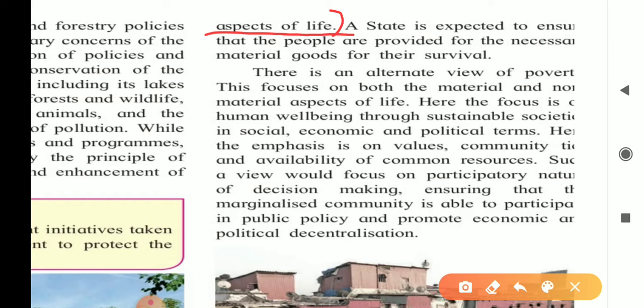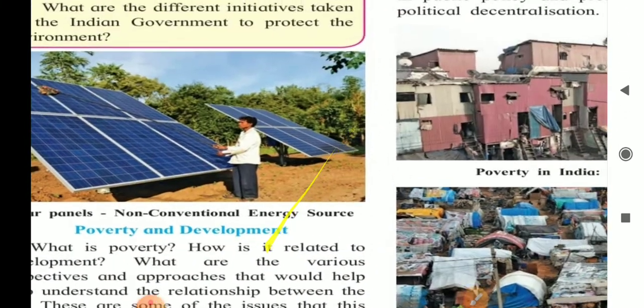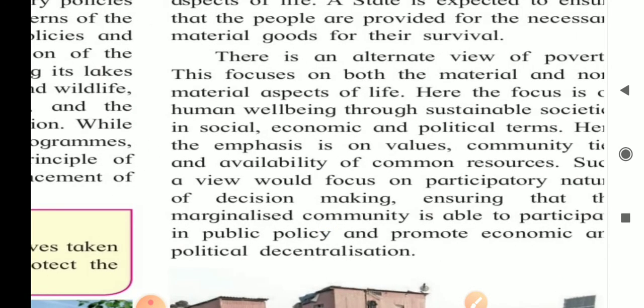Then, second point. Give first point to whatever I have stated right now. Now second point, write second number.